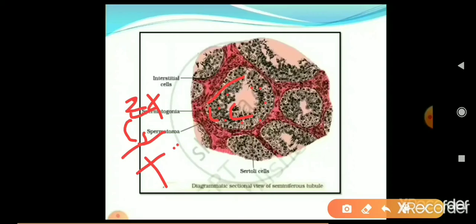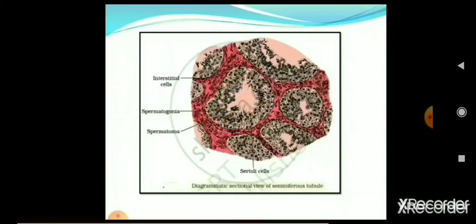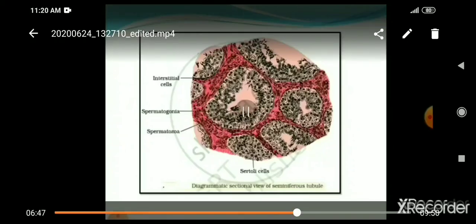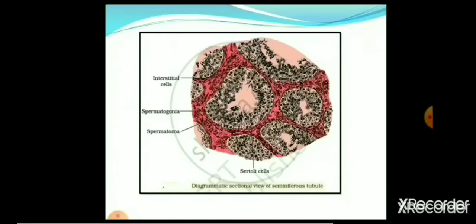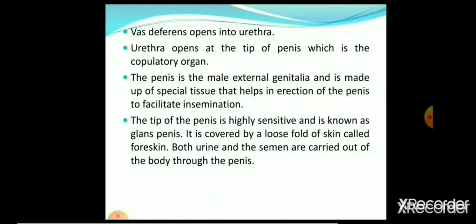So this is the diagrammatic view of the seminiferous tubules. There are so many seminiferous tubules located inside the testis. This diagram is also very important and its labeling is also important from the exam point of view. Vas deferens opens into the urethra. Urethra opens at the tip of the penis, which is the copulatory organ.